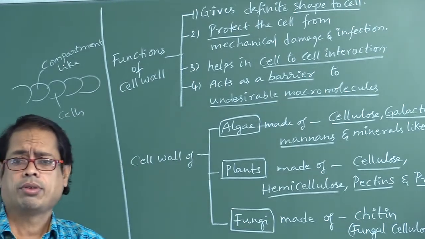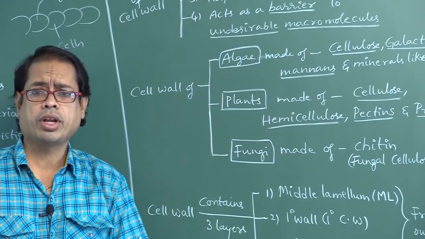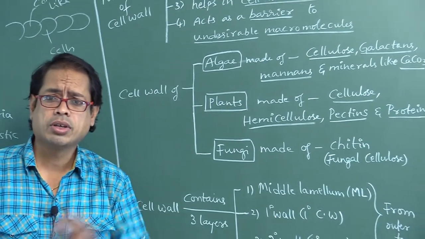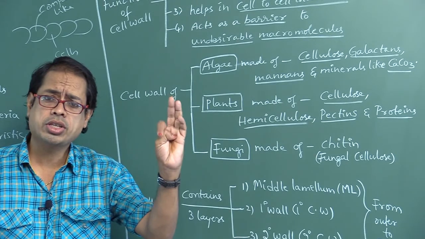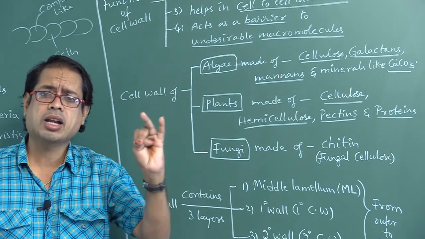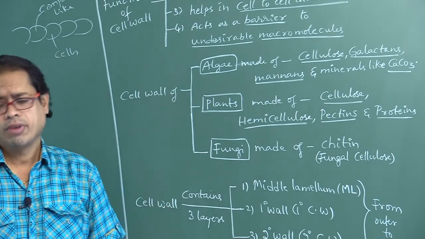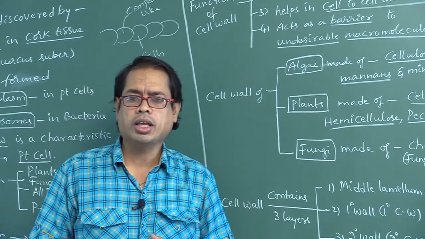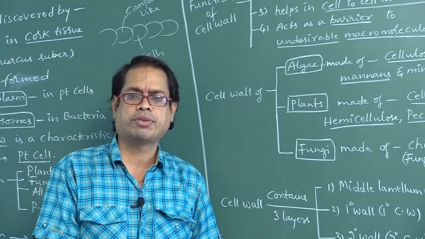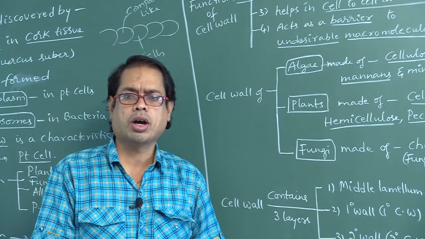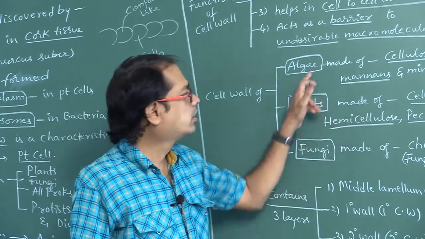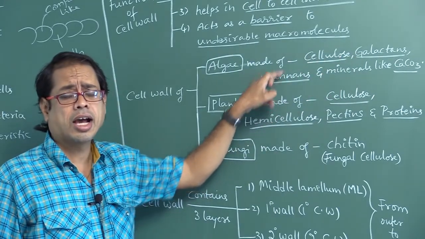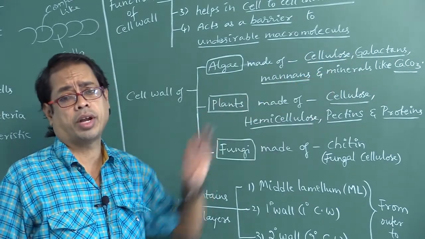So, we know that cell wall is found in plants. That plant cell wall is made up of cellulose, hemicellulose, pectins and proteins. Whereas in one of the groups called algae, the algal cell wall is made up of cellulose, galactans, mannans and minerals like calcium carbonate.